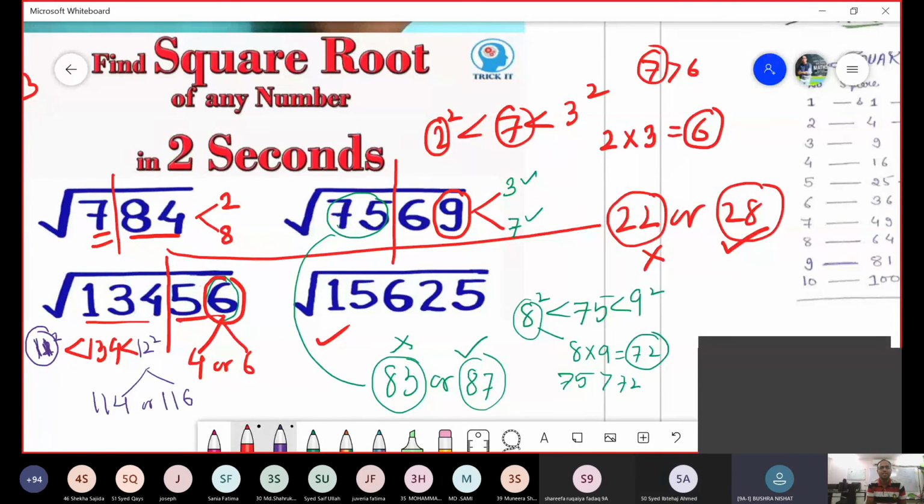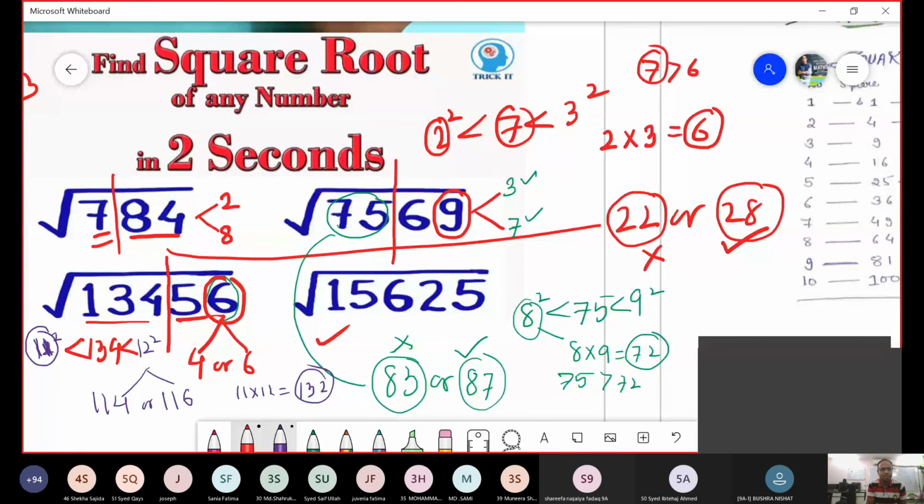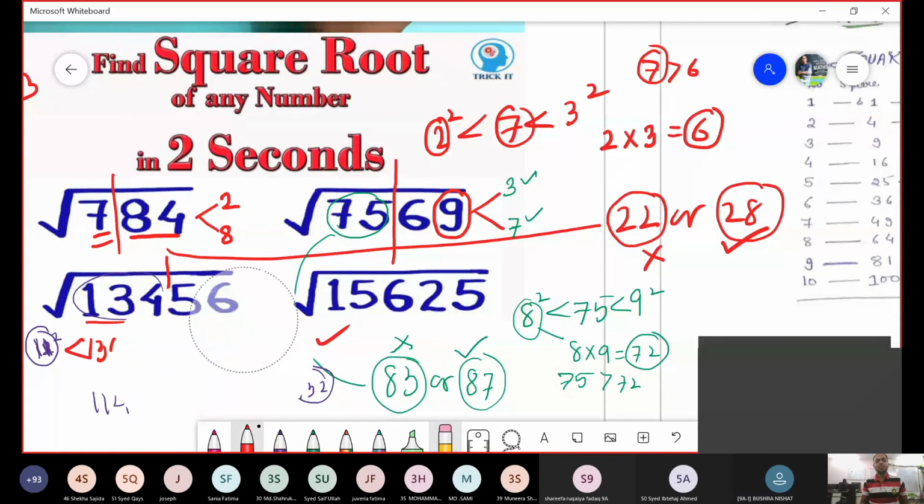116. Which is selected? I just do 11 into 12, it comes out to be how much? I know very well, 132. And 134 is greater than 132. The answer is 116. Did you understand? So this is the method. This is the method for what we say is square root within no time.